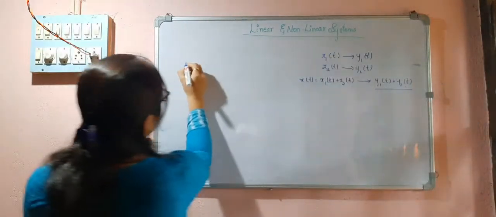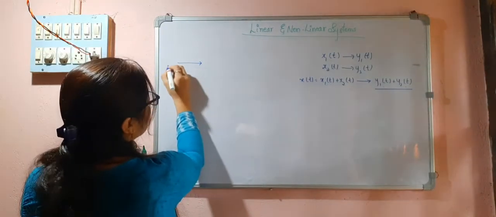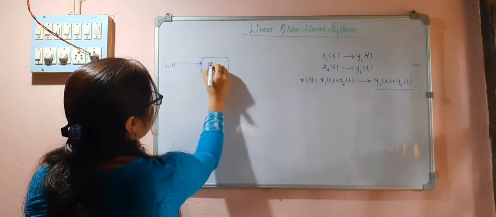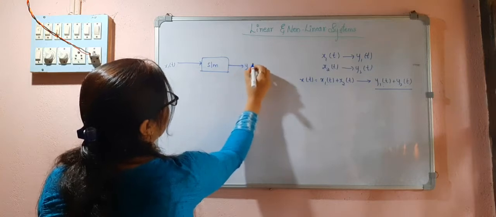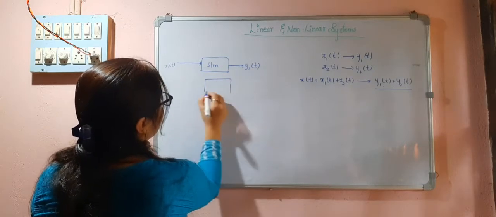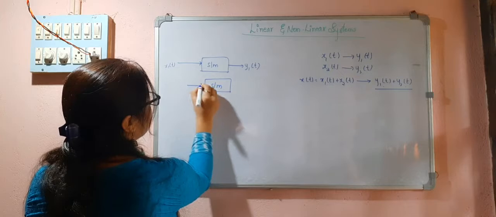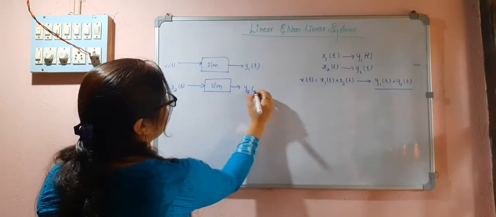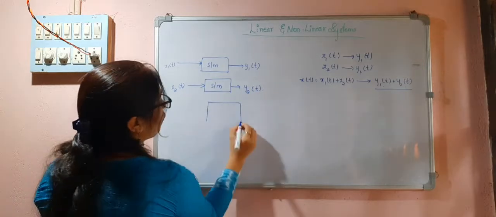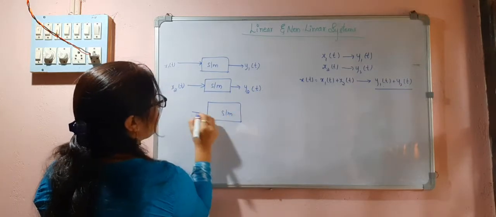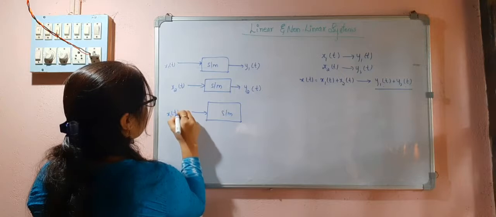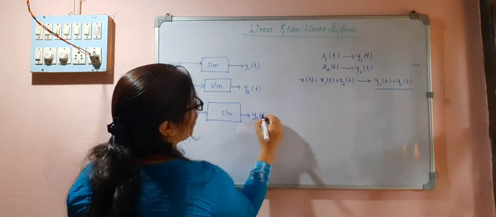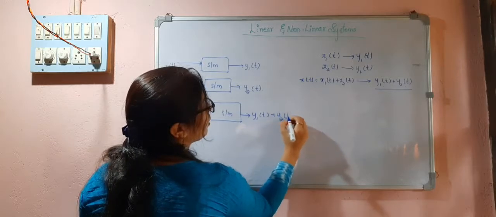We can also say, I am passing a signal through a system, I will be getting y1(t). And if I am passing another signal x2(t) through this system, I will be getting y2(t). Now if I give this system the input x1(t) plus x2(t), then the output should be y1(t) plus y2(t).